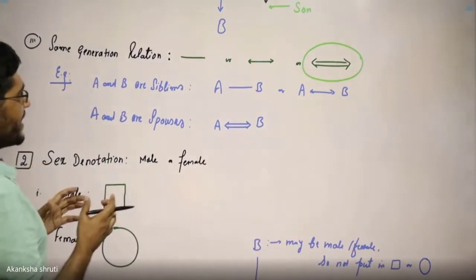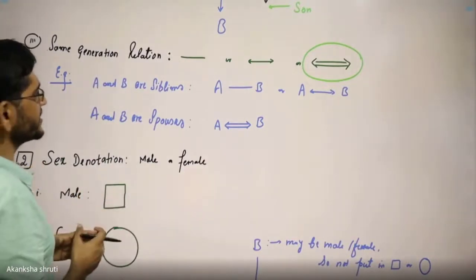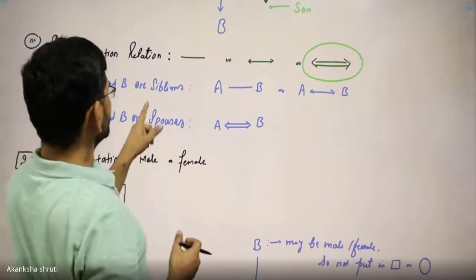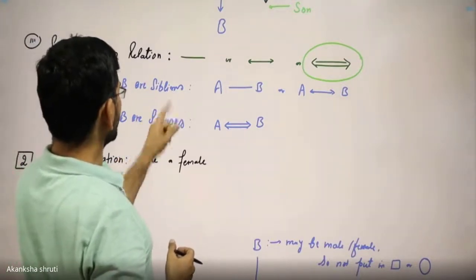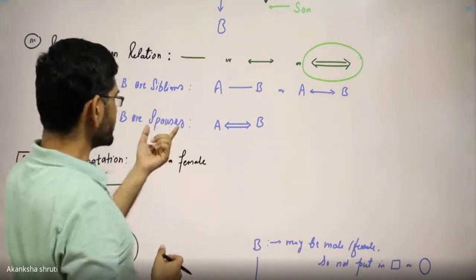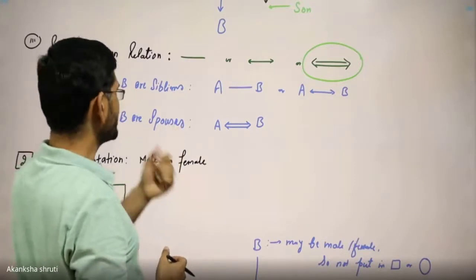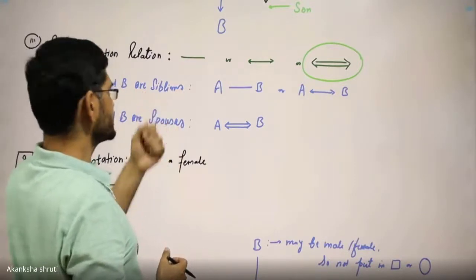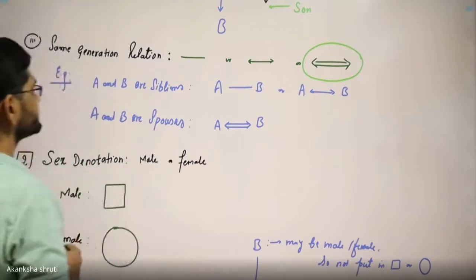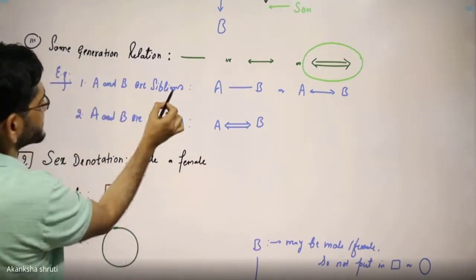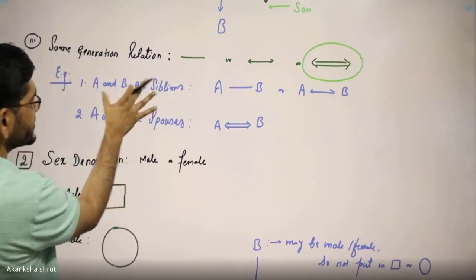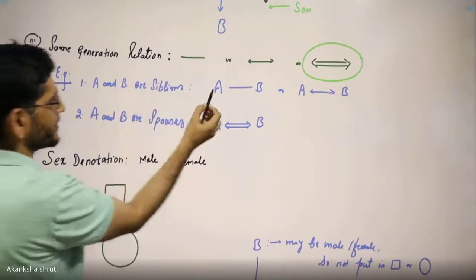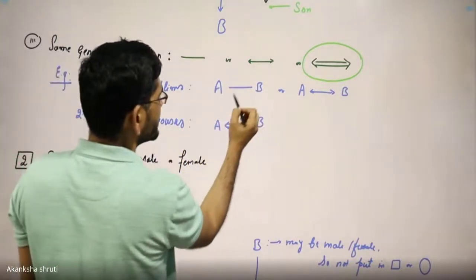This husband-wife relation and brother-sister relation fall in the category of spouse and sibling, respectively. Example, A and B are siblings. To denote this, we will put A on one side and B on the other side.